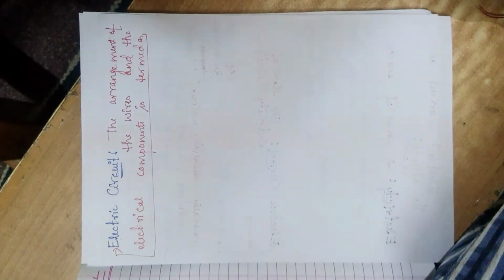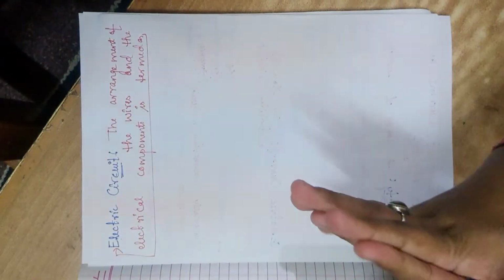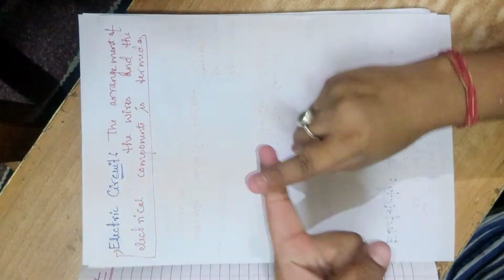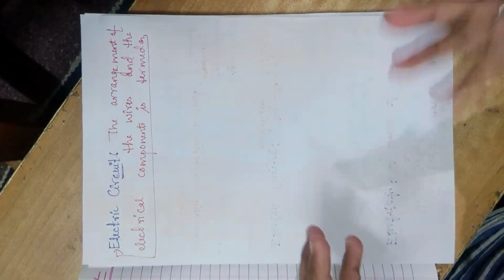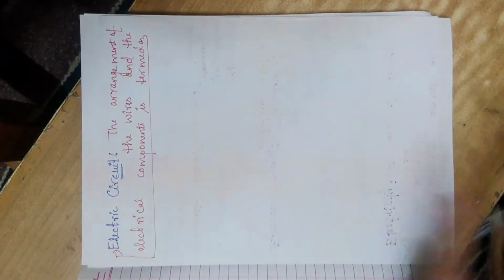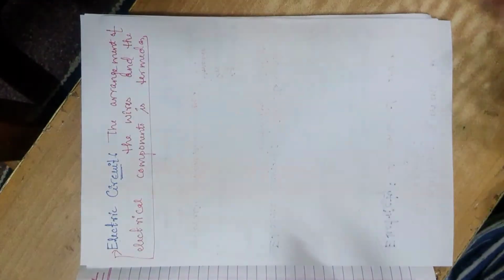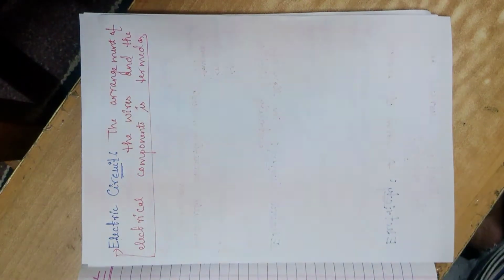I'll explain it also. This complete arrangement of the wires and the electrical components, when arranged together, is known as the electric circuit.